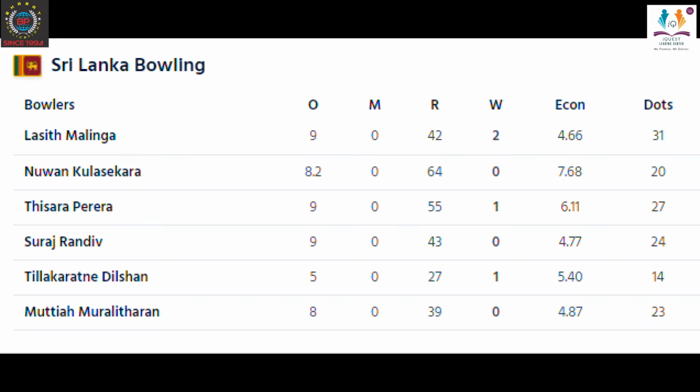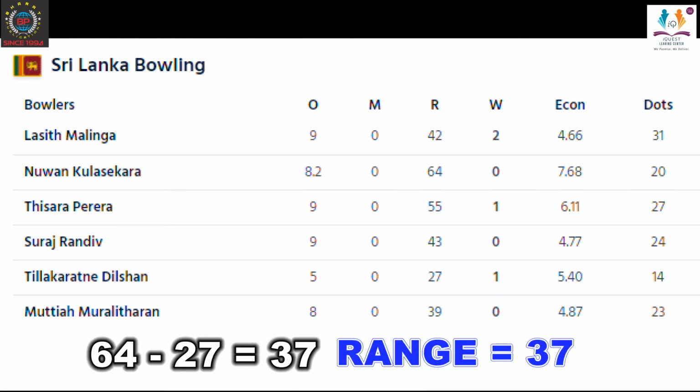Lasith Malinga gave 42 runs, Nuwan gave 64 runs, Perera gave 55 runs, Suraj gave 43 runs, Tillakaratne Dilshan gave 27 runs, Muralidharan gave 39 runs. So when we see this data, 42, 64, 55, 43, 27, 39, we can see the maximum number is 64 and the minimum number is 27.